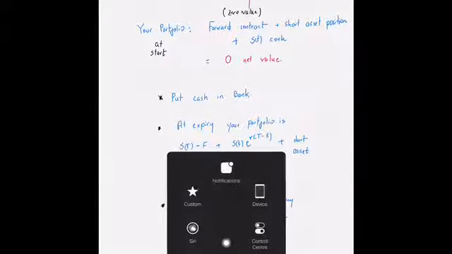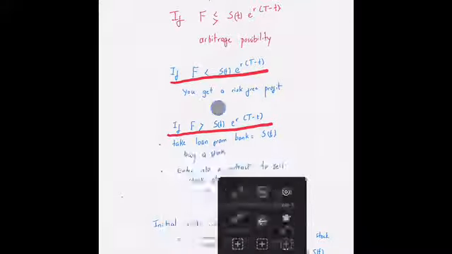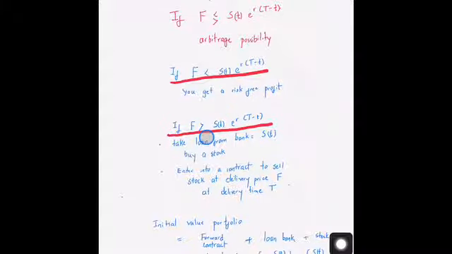Now the other case: if F is greater than S_t times e raised to r times the time period of the contract, then you could have used a different strategy. You could have taken a loan from the bank equal to the price of the asset at the start of the contract. You then go and buy the stock. Then you enter into a contract to sell the stock at a delivery price F at a delivery time T.